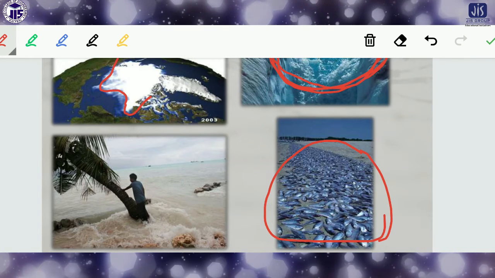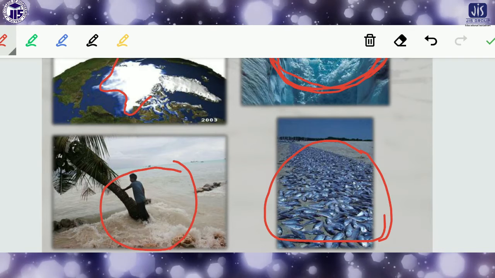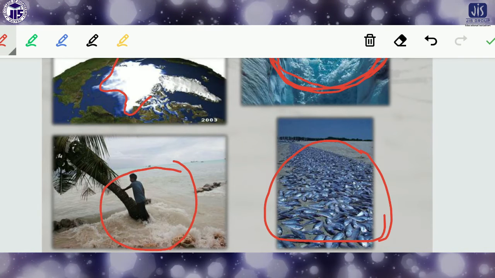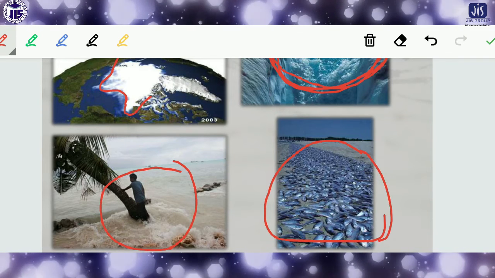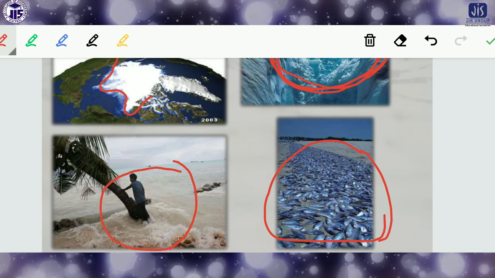Another thing, look here, the sea levels are increasing. This is another problem. We have to fight against this problem. Okay,